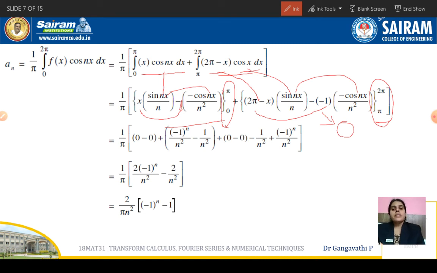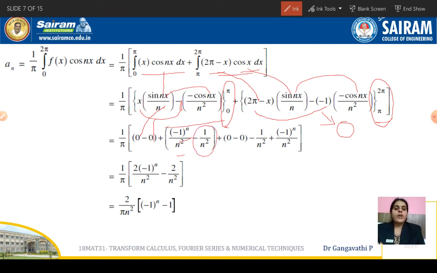So now it is time to substitute all the limits. When we substitute the upper limit, sin n pi is 0. And for the lower limit also, again it is 0 because of x. And now we are substituting for cos. So cos n pi is minus 1 to the power of n by n square, and for the lower limit, we get 1 by n square.